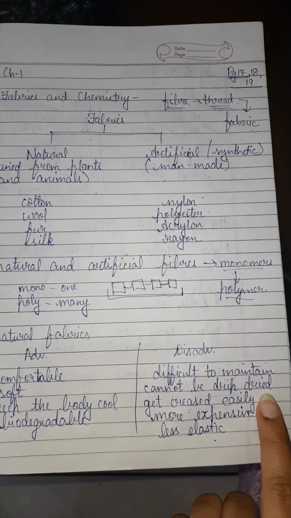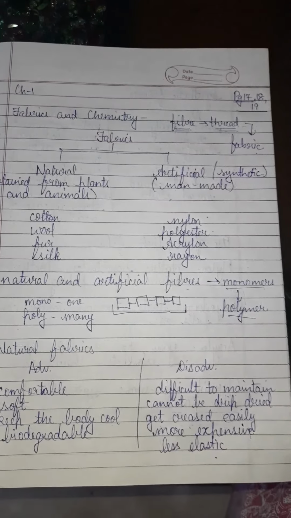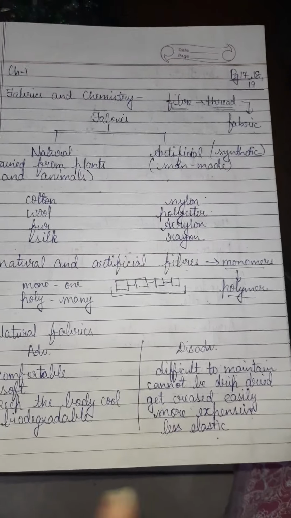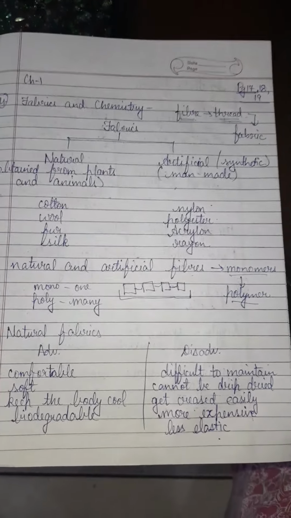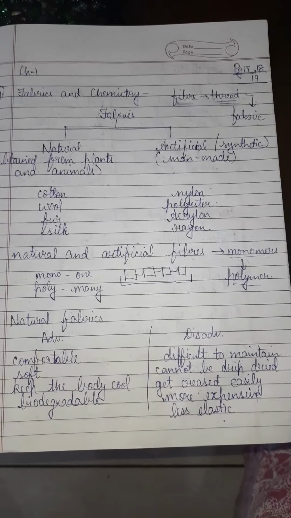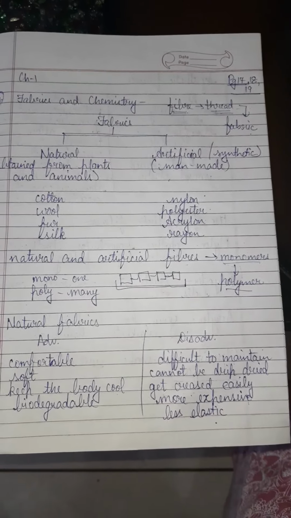Cannot be drip dried. That is, you cannot just wash them and put them on the rod or a rope to dry off. They take longer to dry. Get creased easily. The clothes made with natural fiber have to be ironed. It is very necessary, otherwise the clothes get creased.